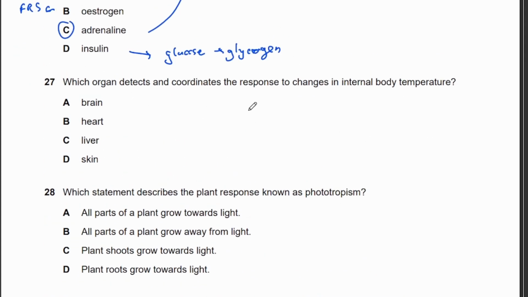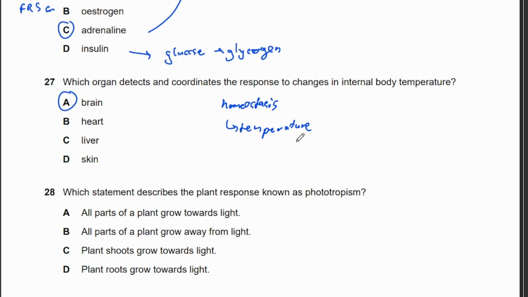Okay. Which organ detects and coordinates the response to changes in internal body temperature? So, for homeostasis regarding temperature, the temperature of the blood will first be detected by the brain. Okay, so then the brain will send hormones in order to change the internal body temperature.